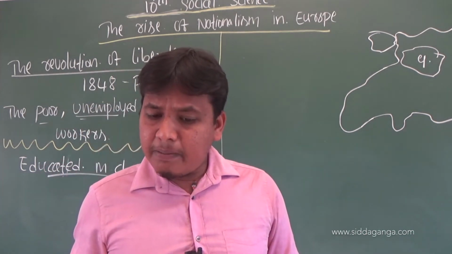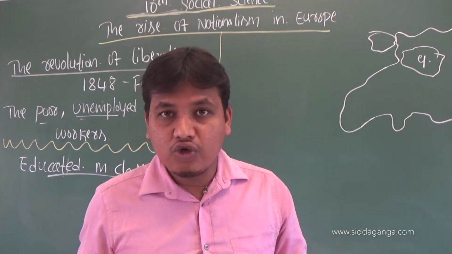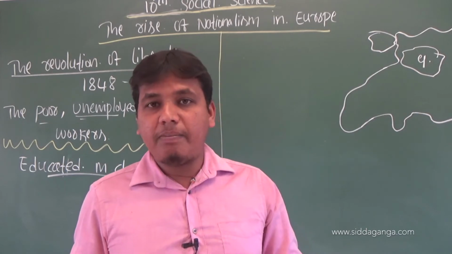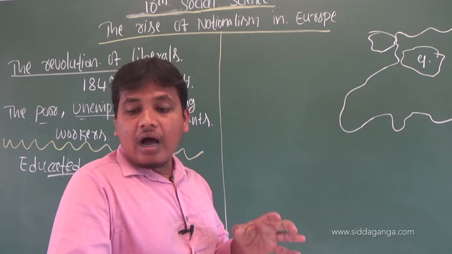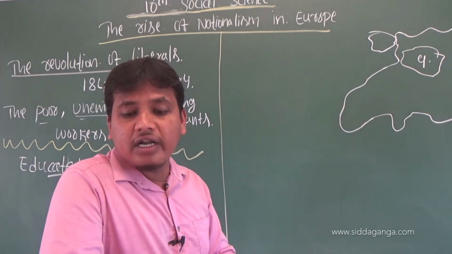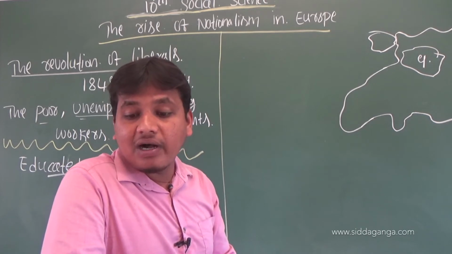Underway were the events of February 1848. This revolution took place in February, that's why it was popularly known as the February Revolution. In France it brought about the abdication of the monarch, and a republic based on universal male suffrage was proclaimed.